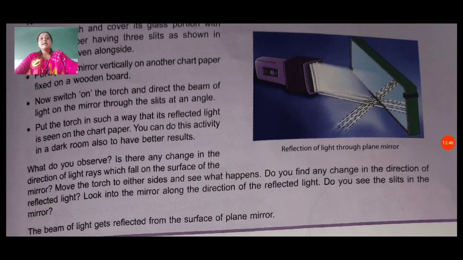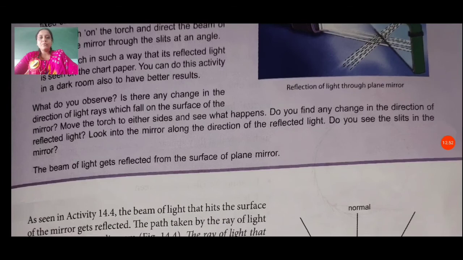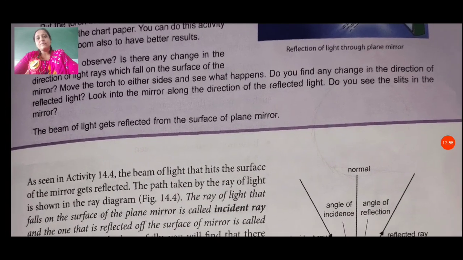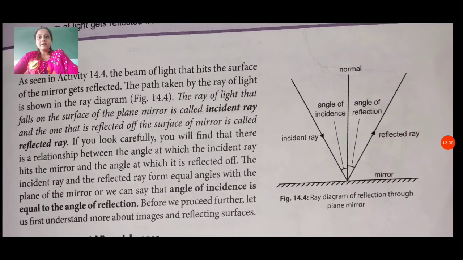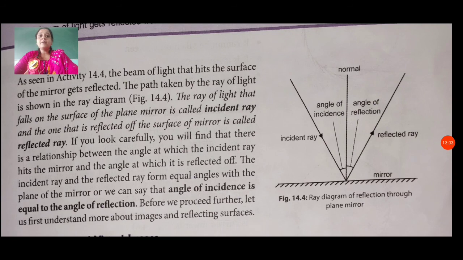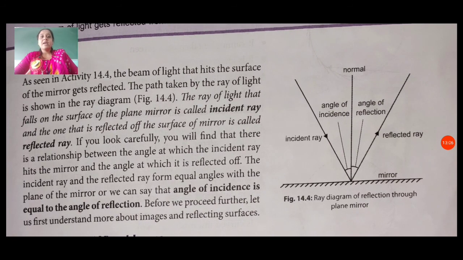The beam of light gets reflected from the surface of the plane mirror. This activity proved that, as seen in activity 14.4, the beam of light that hits the surface of the mirror gets reflected. The path taken by the ray of light is shown in the ray diagram. You can see the ray diagram here. The ray of light that falls on the surface of the plane mirror is called the incident ray, and the one that is reflected off the surface of the mirror is called the reflected ray.